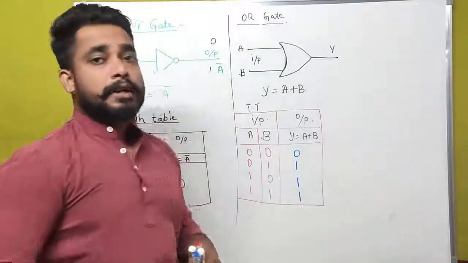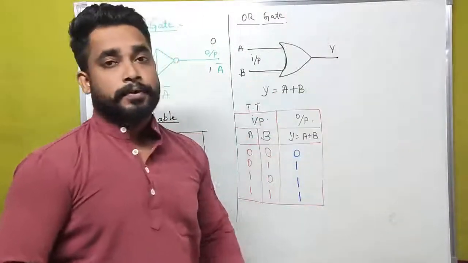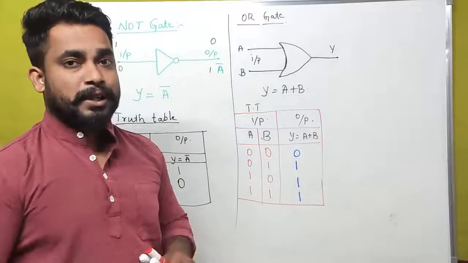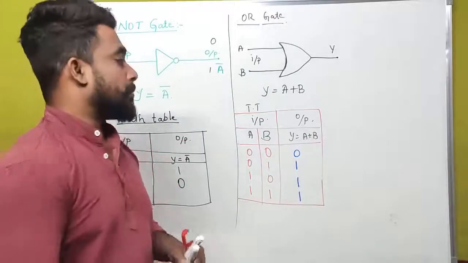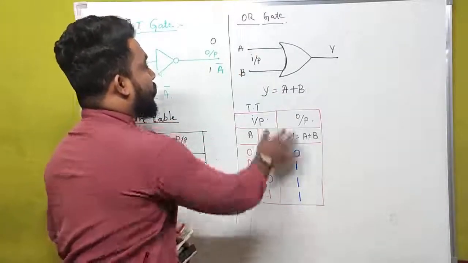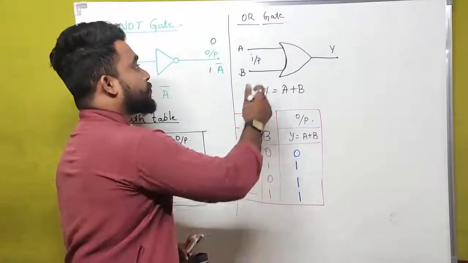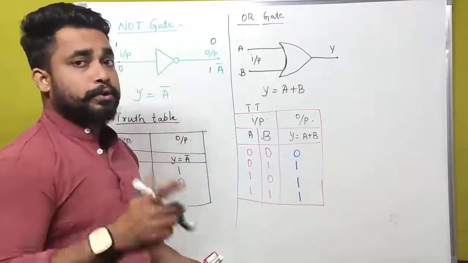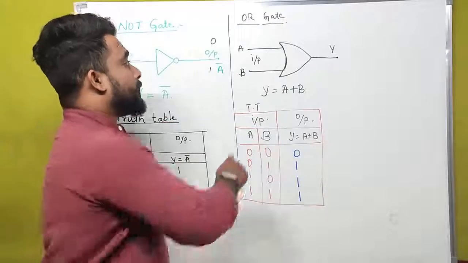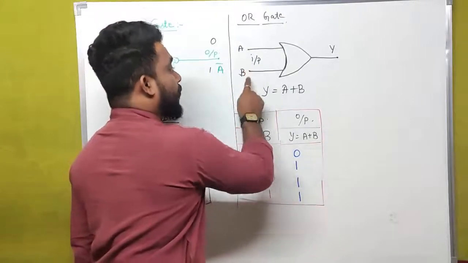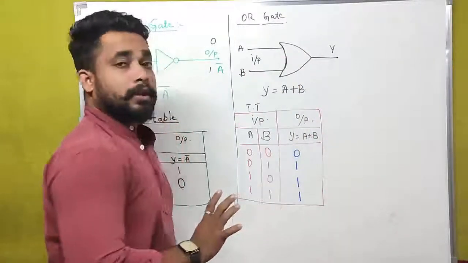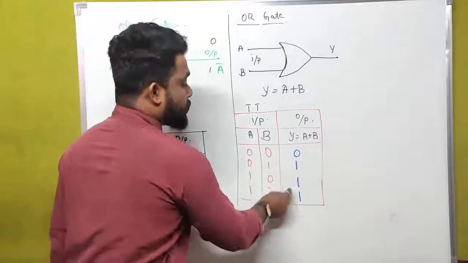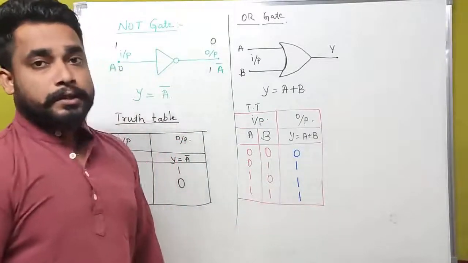But in our syllabus, we don't have all these concepts of number system. That is why I am not explaining that in a detailed manner. Now, this is all about OR gate. OR gate should consist of minimum 2 inputs and minimum 1 output. If any one of the input is high, then the output is high. That we have shown in our truth table.